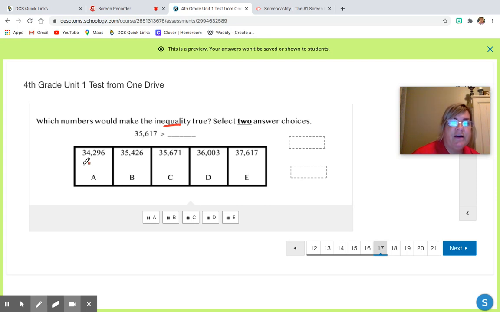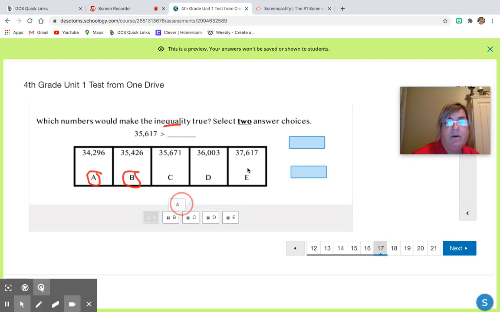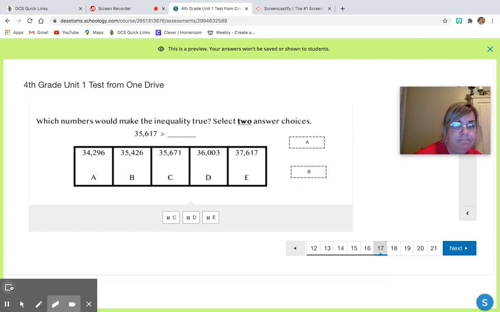All right, so is 34,296 smaller? Yes, it is. Is 35,426 smaller? Yes, it is, because 400 is smaller than 600. We're like 4,000 is smaller than 5,000. All right, so in this number, we know that it is larger because 70 is larger than 10. And this number is larger because 6,000 is larger than 5,000. And this number is larger because 7,000 is larger than 5,000. So A and B are the correct answer choices. So A and B. All right. Let's move on to the next question.